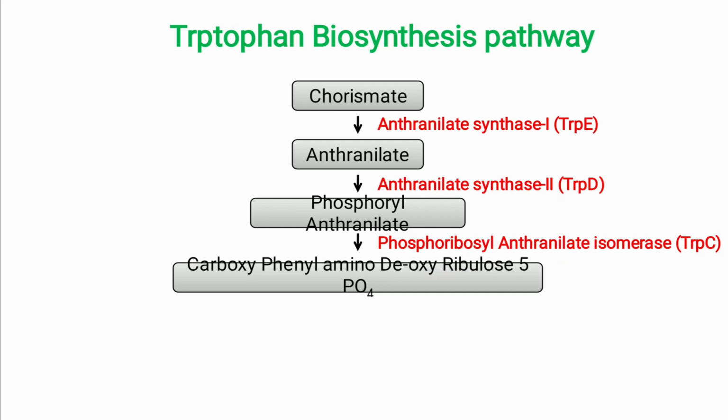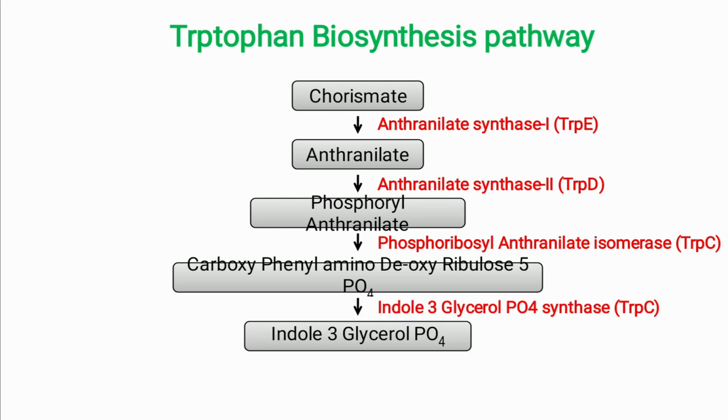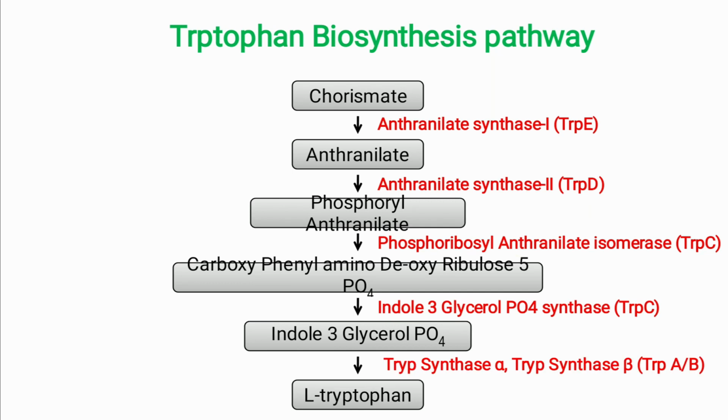From there, carboxyphenylamino deoxyribulose 5-phosphate is produced by phosphoribosyl anthranilate isomerase coded by the trpC gene, and from there indole 3 glycerol phosphate is produced by indole 3 glycerol phosphate synthase coded by the trpC gene. From there an indole intermediary compound will be produced. From there L-tryptophan is produced, and these two functions are done by tryptophan synthase alpha and tryptophan synthase beta, coded by the trpA and trpB genes.